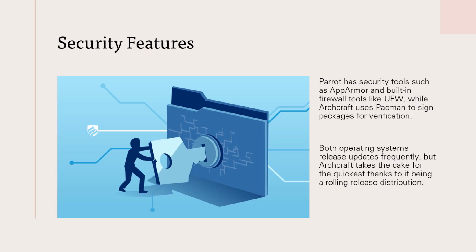Continuing on, we have security features. Parrot has security tools such as AppArmor and built-in firewall tools like UFW, while Archcraft uses pacman to sign packages for verification, along with UFW. Both operating systems release updates frequently, but Archcraft takes the cake for the quickest, thanks to it being a rolling release distribution.